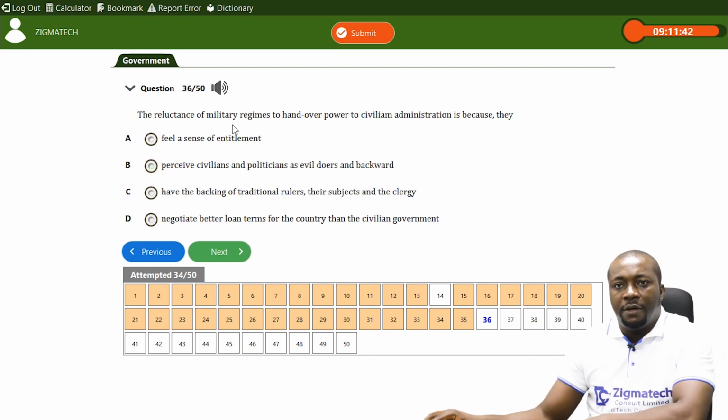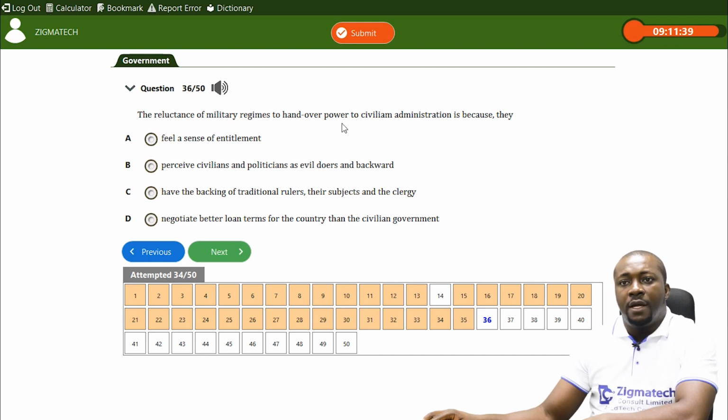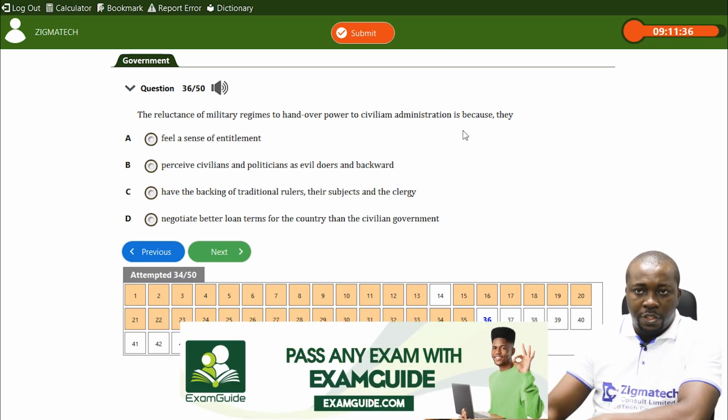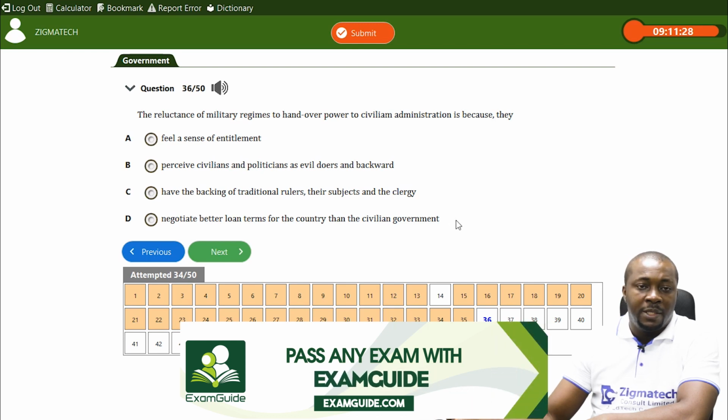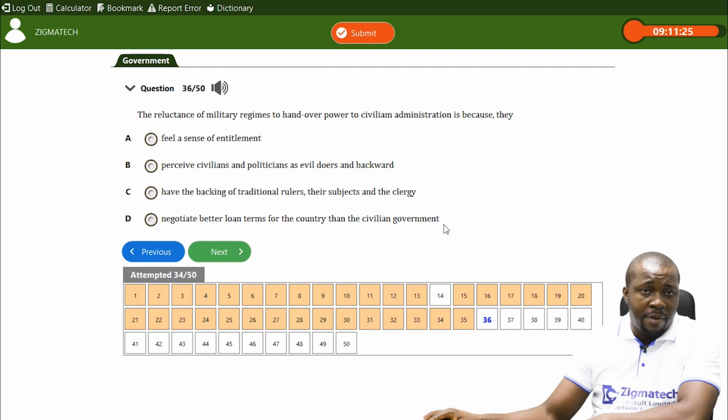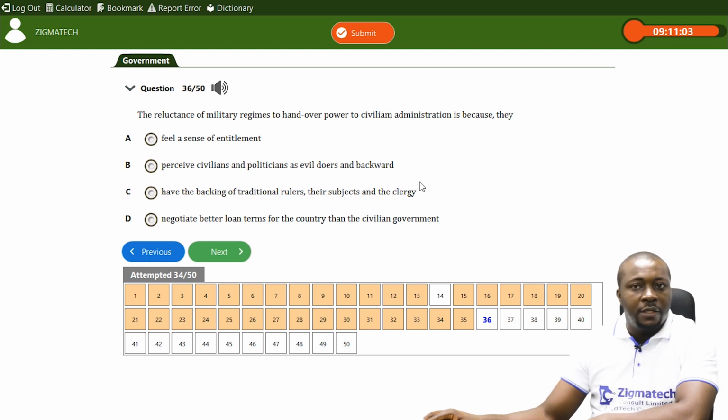Question number 36. The reluctance of military regimes to hand over power to civilian administration is because they, let me start from D, negotiate better loan terms for the country than the civilian government. That is not the reason why they want to stay in power. After all, they also borrow. C, have the backing of traditional rulers, their subjects and the clergy. They are not supported because the military normally take over power by force and suppress every form of opposition. So they don't have the backing of those people.